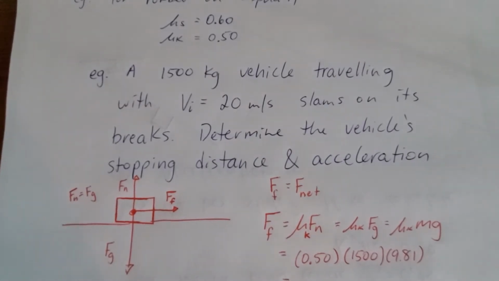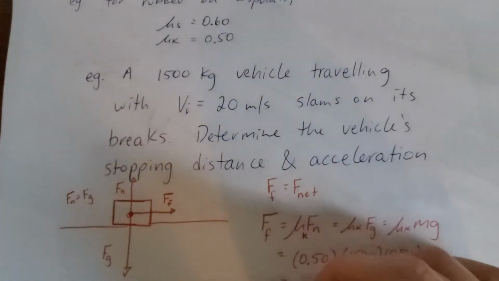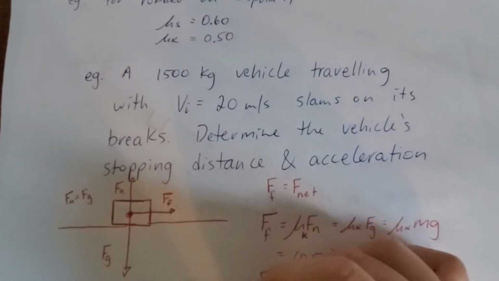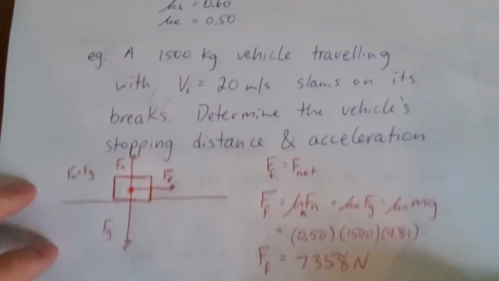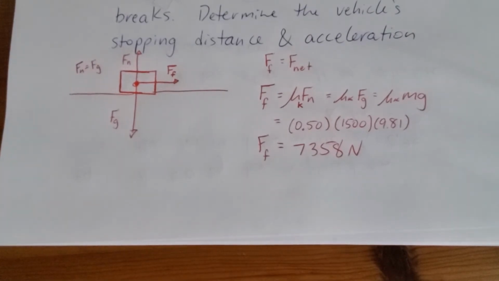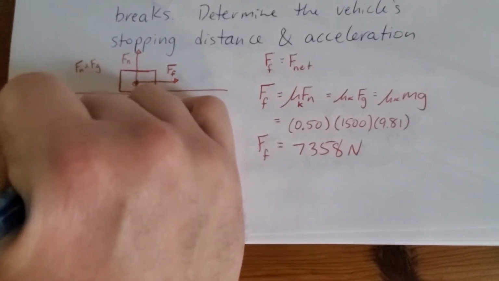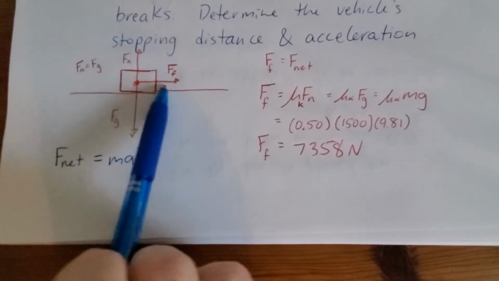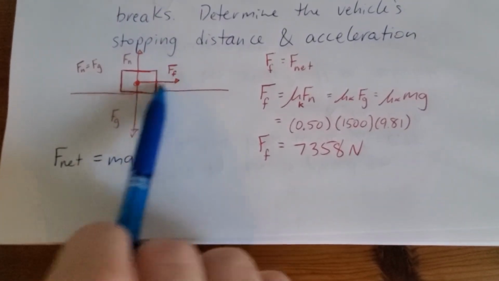I do that calculation, I get 7,358 newtons. So that's the force of friction that's slowing this vehicle down. But we also described, and our free body diagram tells us, that that is the net force.